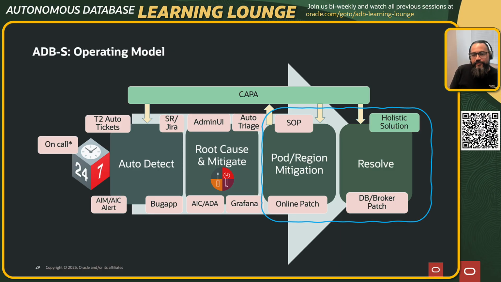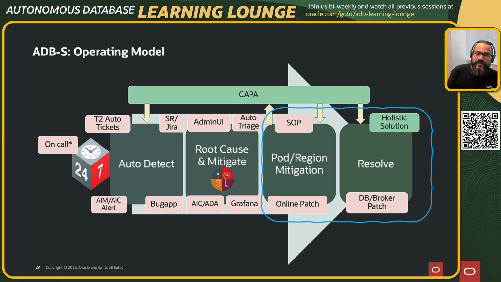So we have this technology called online patching, where you can actually patch the Oracle binary at runtime. And we have used this any number of times in AWS to mitigate issues. So we typically end up coming up with what you can say is a hot fix that we want to give to the customer or to the entire fleet, so that we can mitigate certain issues we have there. And then the other option is, of course, SOP.